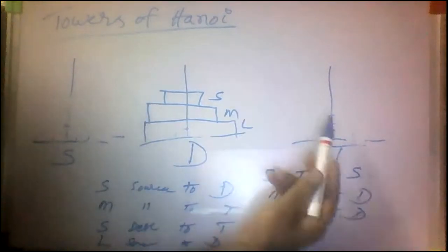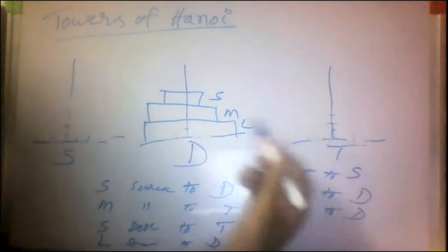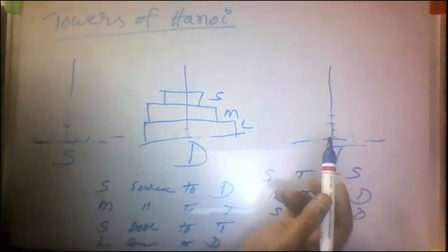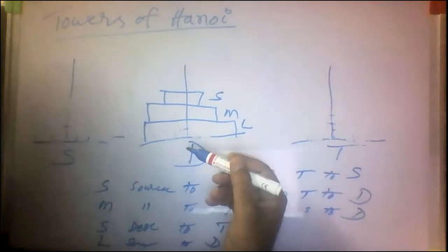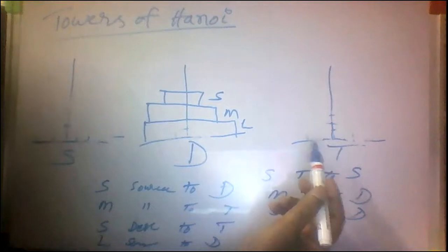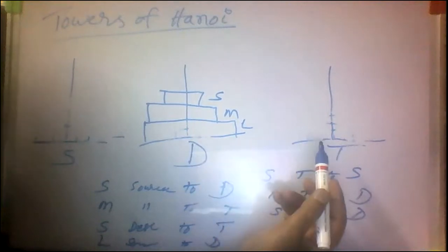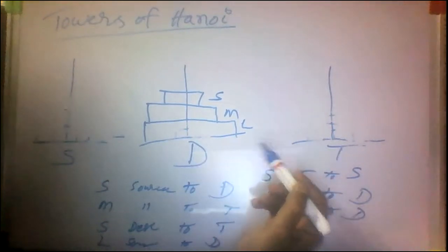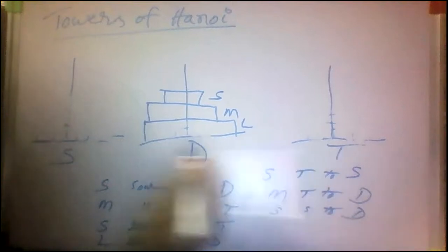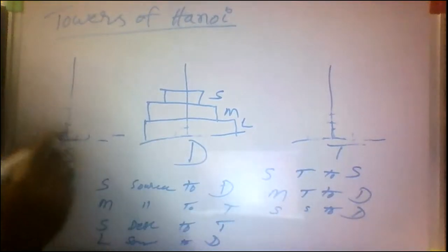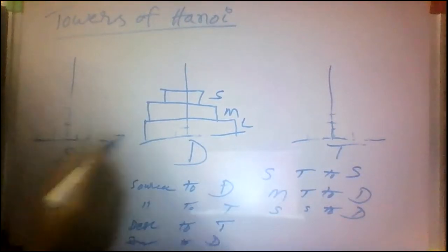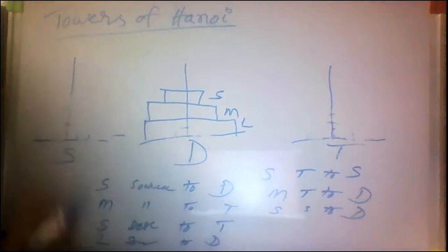Then these three are the towers. That's why this is called Towers of Hanoi. Clear? This is a children game. Towers of Hanoi is a children game. So here having 3 disks, move from source to destination without any changes.